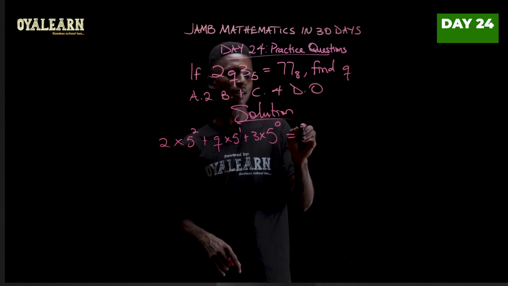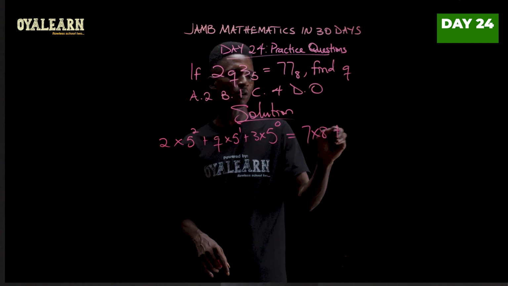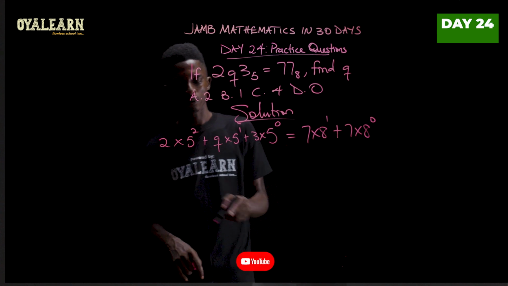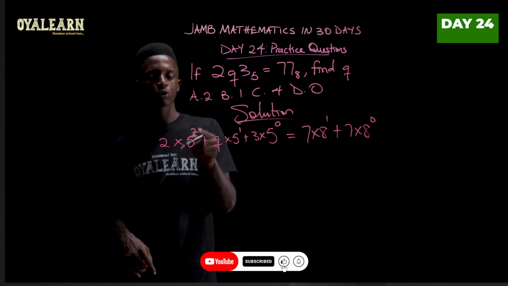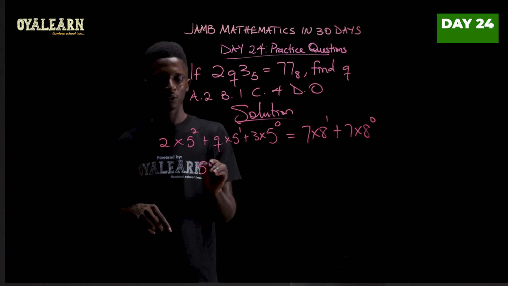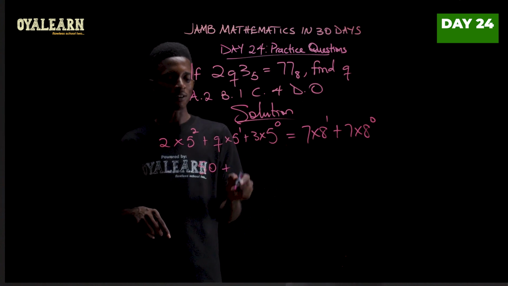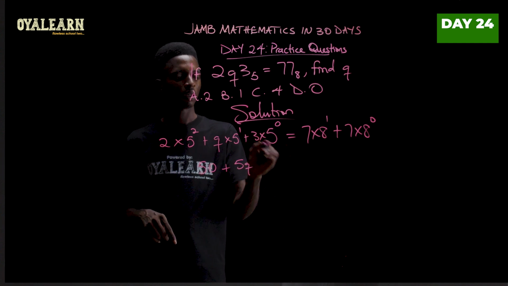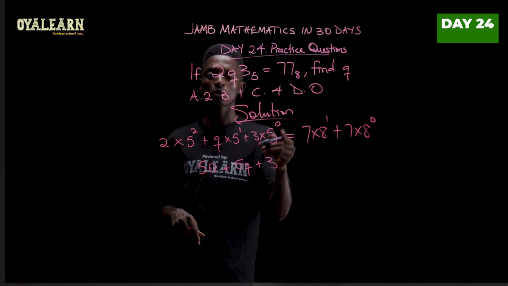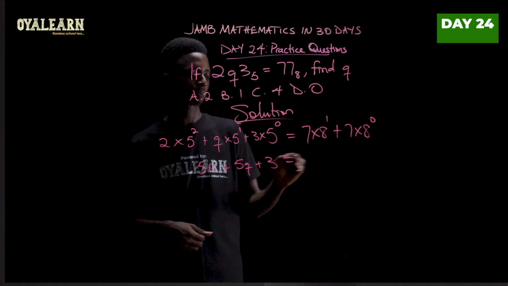Now to the right hand side, we'll have 7 times 8 plus 7 times 8 with power of 0 and 1. So at this point, we have 5 squared, which is 25. And 25 times 2 will give us 50 plus 5 times q, that is 5q, plus 3 times 1, that's 3. Now it's 1 because 5 raised to the power 0 will give you 1.